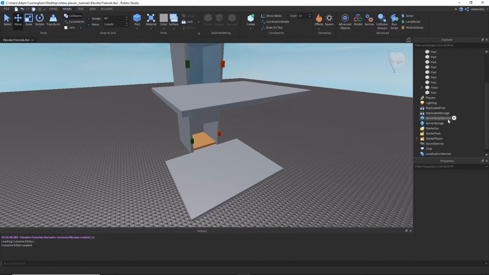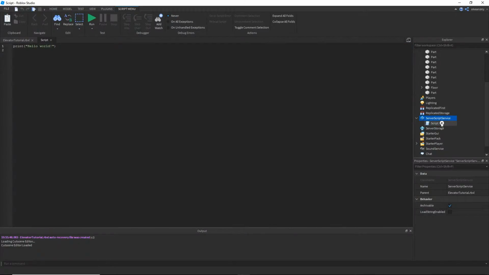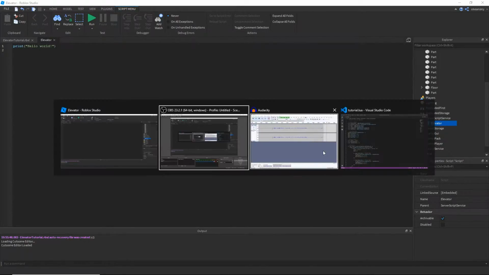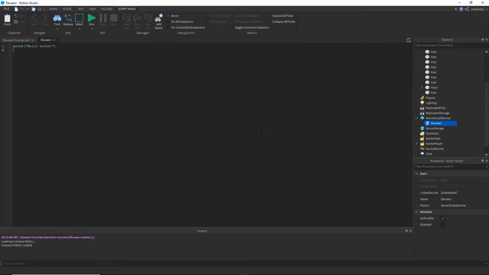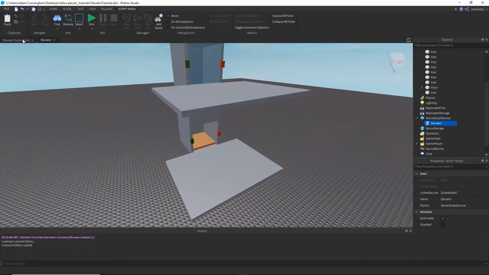So in server script service, it's just one script. I'm going to be inserting a script and I'm going to call it elevator. It's just one script called elevator, and I just put it into the server script service.